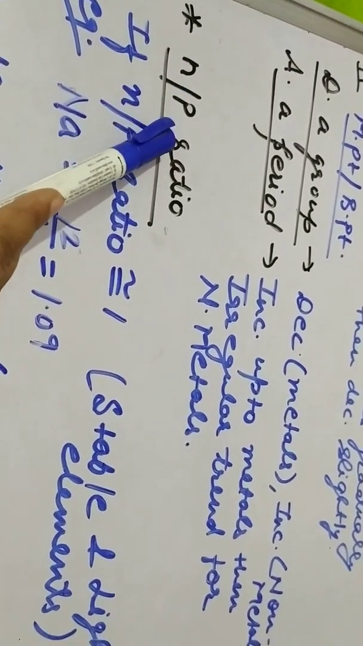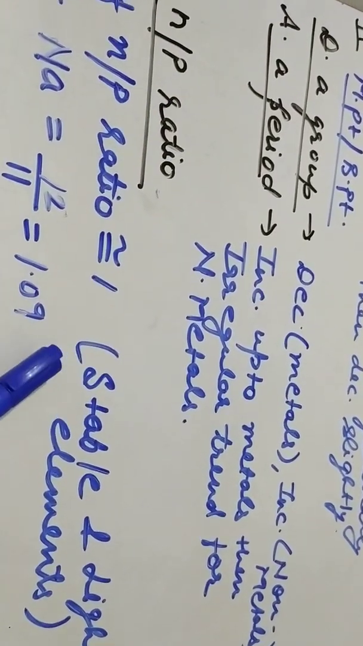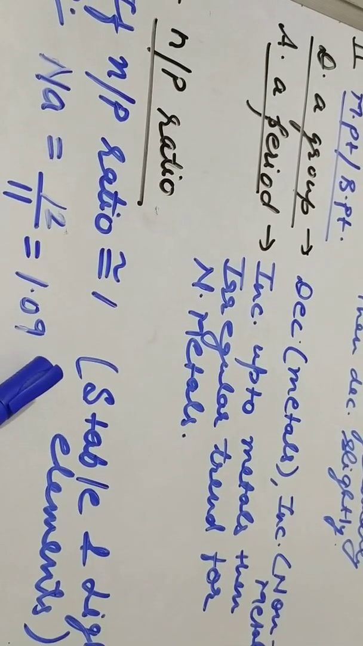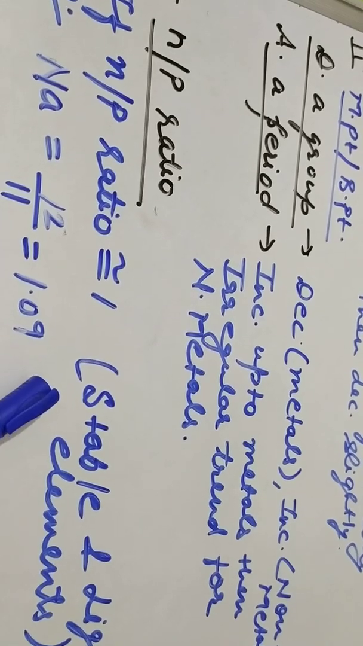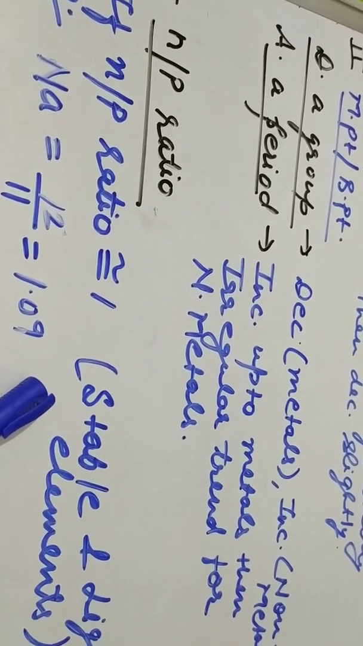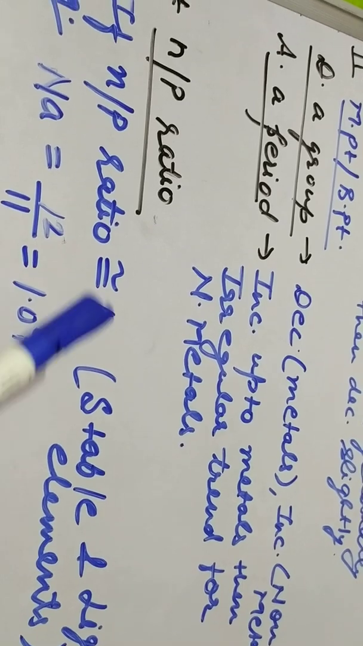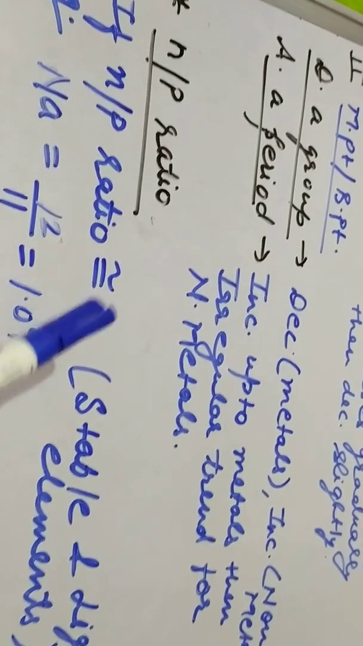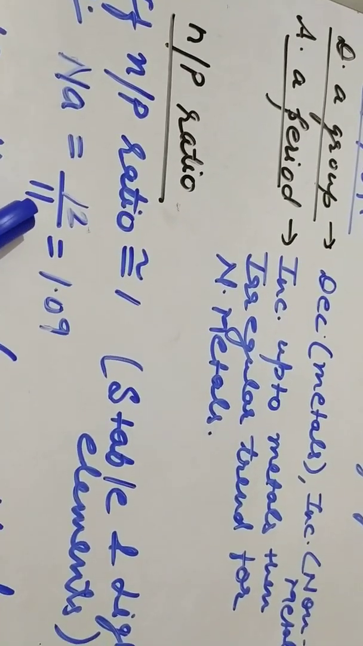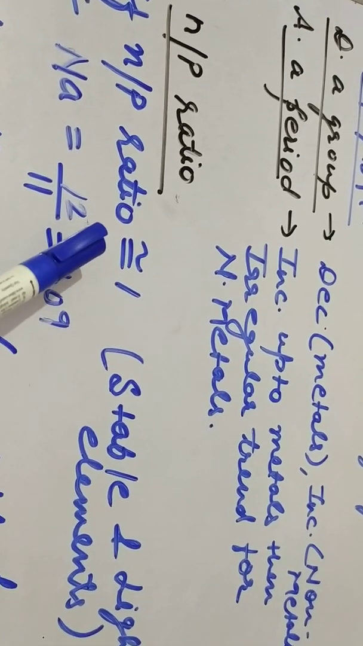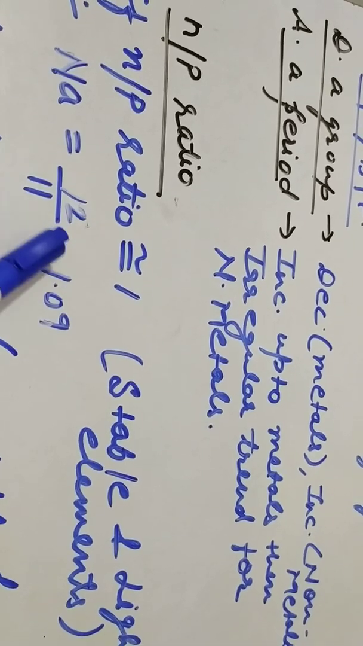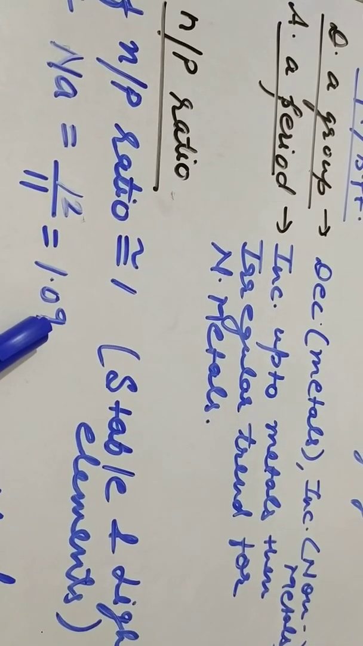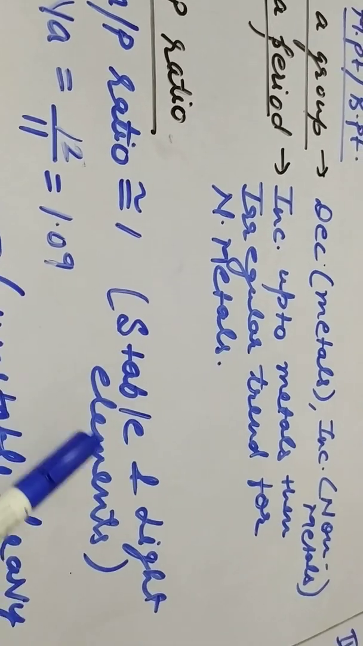Next is N by P ratio. N by P ratio means neutron and proton ratio. If you know the atomic number and the mass number of any element, you can calculate electron, proton and neutron. Electron is equal to proton is equal to atomic number, and neutron you can calculate by subtracting the atomic number from the mass number. If neutron-proton ratio is equivalent to 1, suppose in case of sodium, the atomic number is 11, so proton is 11. And mass number is 23, so you subtract 23 minus 11, you will get 12, that is neutron. If you take out the ratio, it will come out to be 1.09, that is equivalent to 1. So it is a stable and light element.